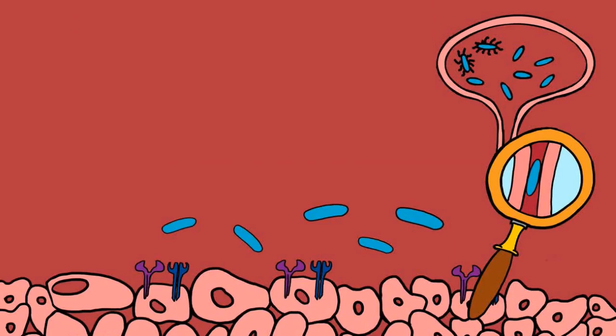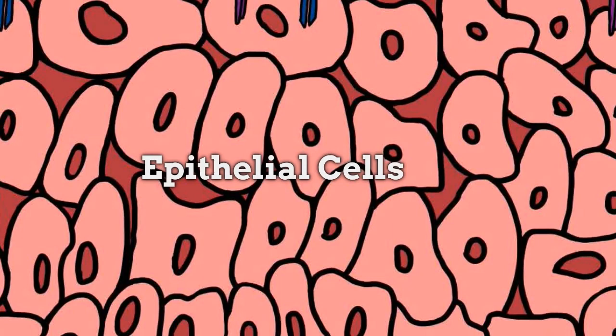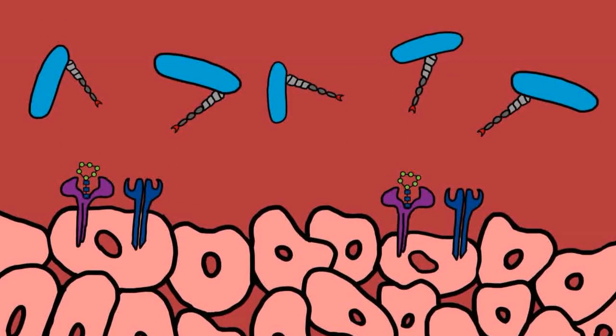Let's get a closer look. Meet the scene where it all happens. The epithelial cells of the bladder. On the surface of the epithelial cells, there are receptors, which are chemical structures that are picky about who they let in. Some receptors come with a sweet treat. They have a sugar called mannose that the E. coli just can't resist. The E. coli attaches to the mannose by a protein on the top of its fimbriae called FimH.